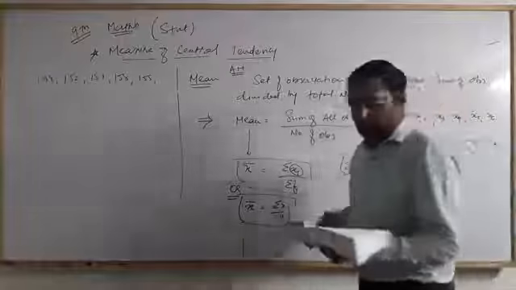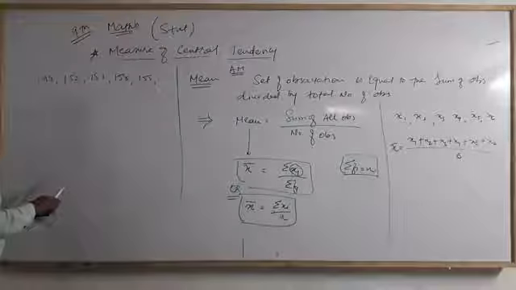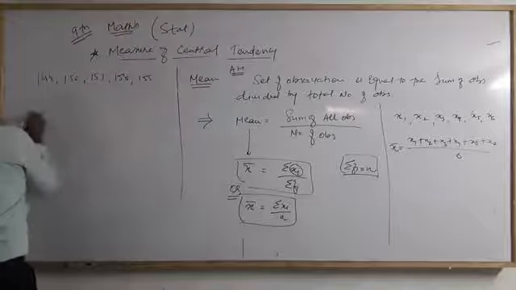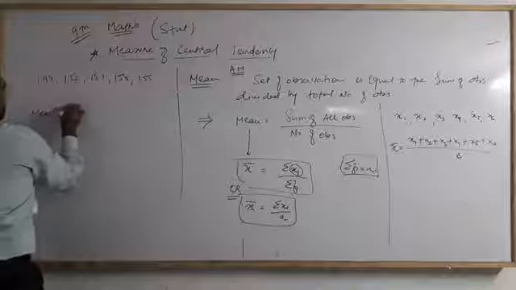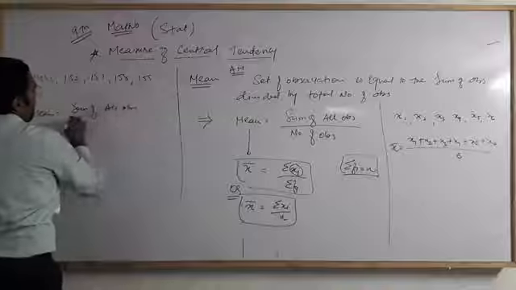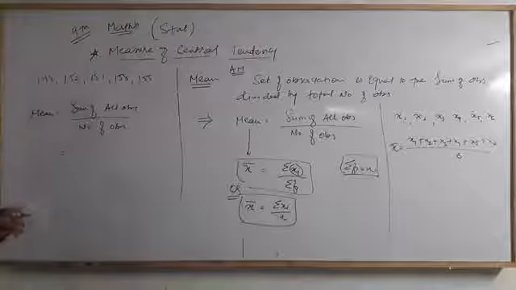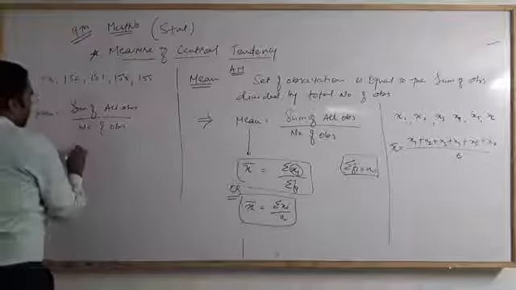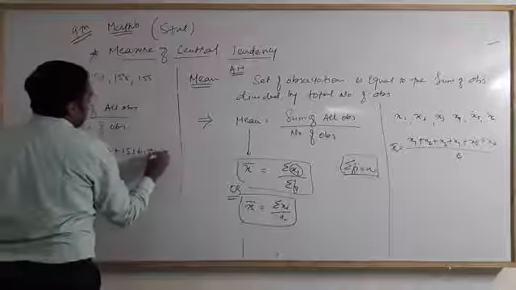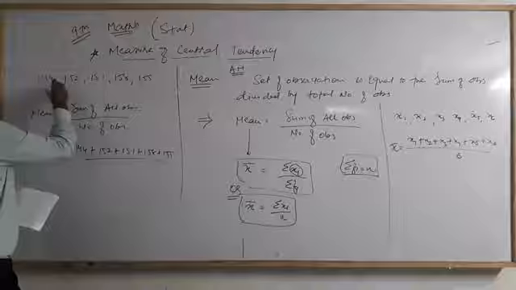The heights of 5 persons are given, and I want to find the mean of the given data. As per the formula, mean equals the sum of all observations upon the number of observations. The sum of observations is 144 plus 152 plus 151 plus 158 plus 155, divided by the number of observations, that is 1, 2, 3, 4, 5.